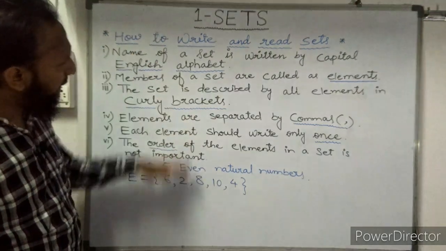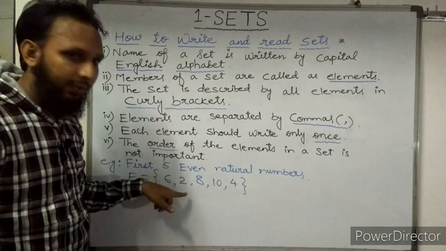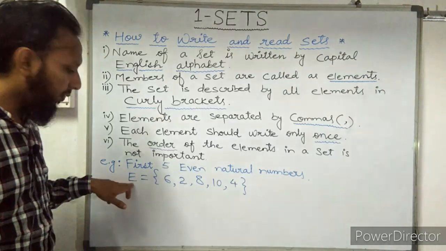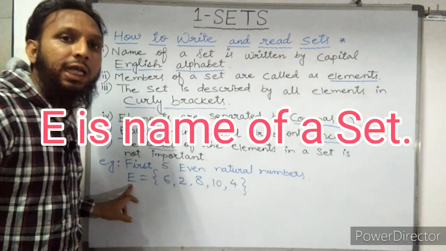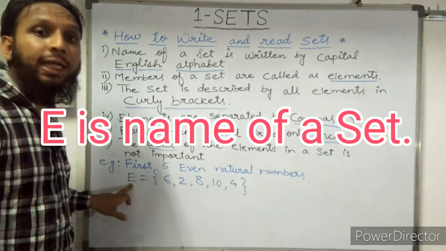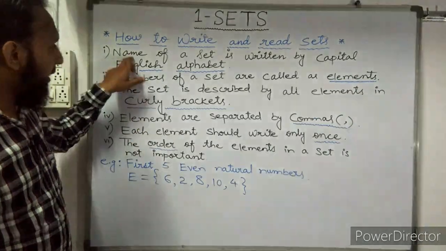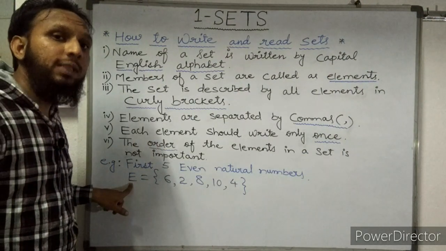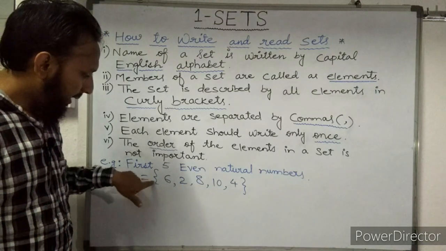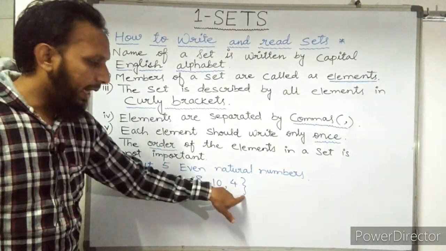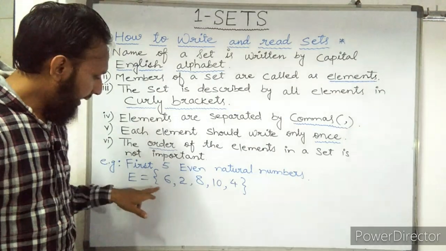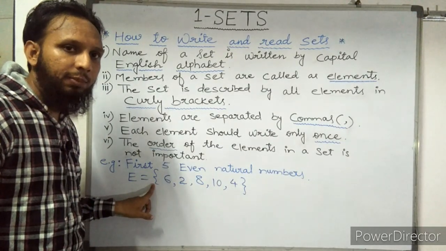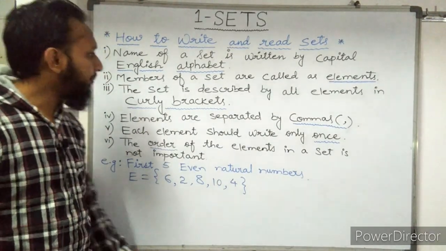Now we will see all the rules in this example. This E is called the name of the set, and it is in a capital letter. First rule: the name of a set is written with a capital English alphabet. So E is our name of set, is equal to, and these brackets are called curly brackets, or in general we can say set brackets, right? But in your syllabus, curly bracket is given.